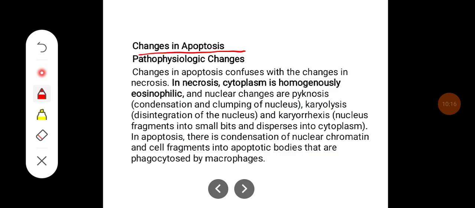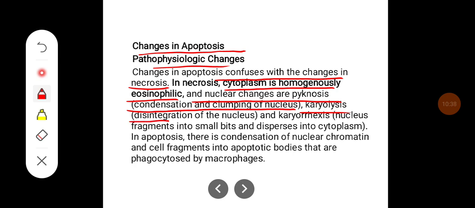Changes that occur during apoptosis. The pathophysiological changes in apoptosis are often confused with the changes in necrosis. In necrosis, the cytoplasm is homogeneously eosinophilic, and the nuclear changes are pyknosis, that is condensation and clumping of the nucleus, karyolysis, that is the disintegration of the nucleus, and karyorrhexis, where the nucleus fragments into small bits and disperses into the cytoplasm.